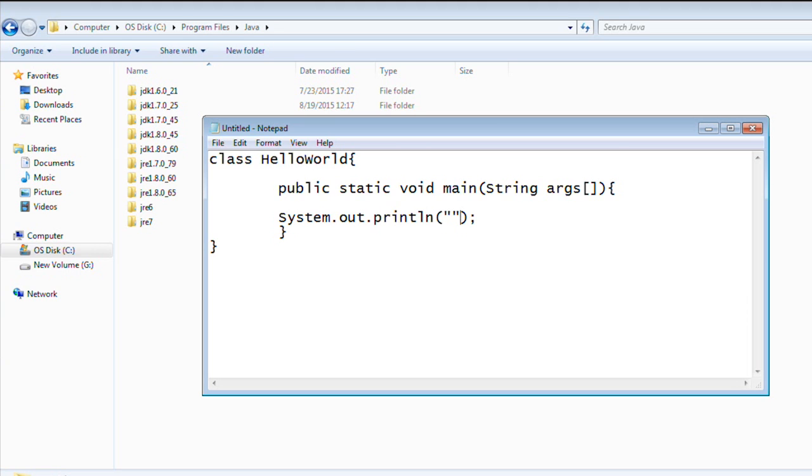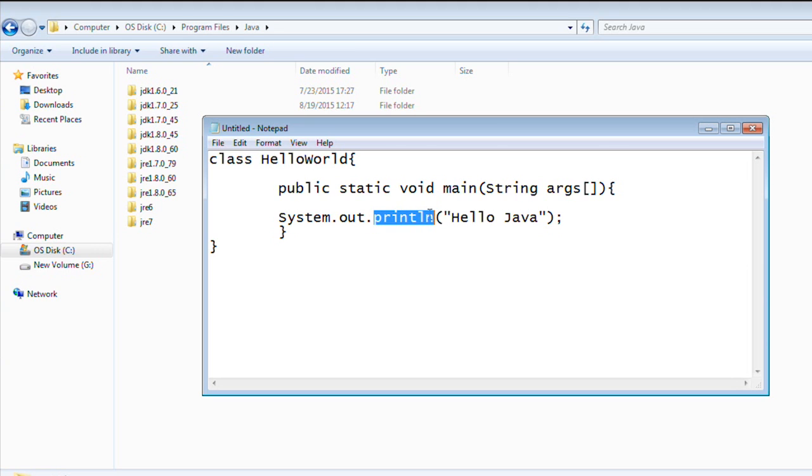Whatever I put inside the double quotes will be printed on the console. So I am saying Hello Java as of now. If you observe here, the S of System is in capitals, dot out is in lowercase, dot println is again in lowercase.